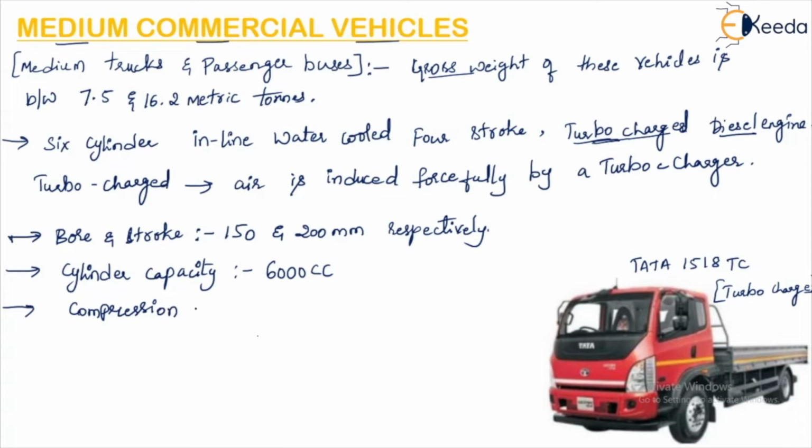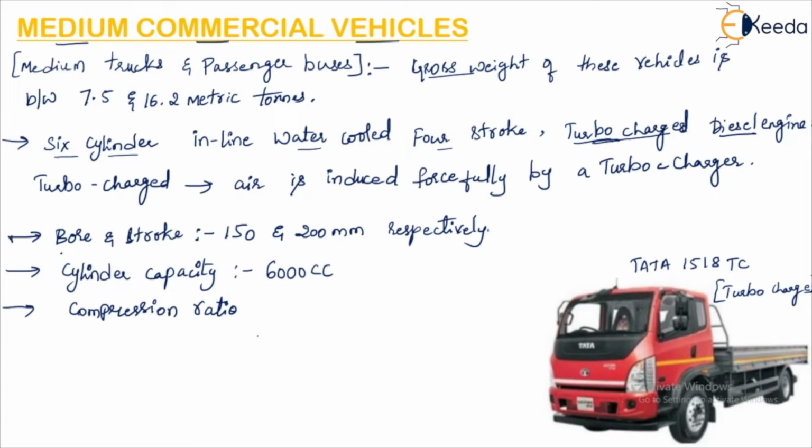So you can see the factors are the same. The first thing I am doing here is telling you what kind of engine it is, whether it is a four-cylinder or six-cylinder engine, then what kind of cooling system is used, whether it is a two-stroke or four-stroke engine, and how the air intake is done in this engine.